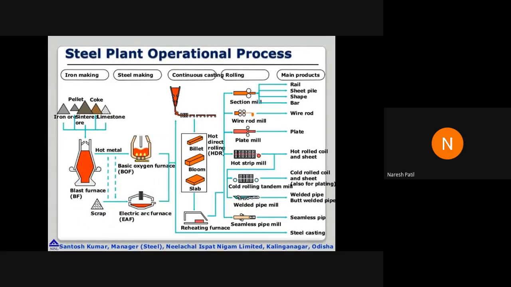Here you see what is happening: the raw material will be melted, then it will be passed through the furnace, then you will get billets, blooms and slabs. After that, this is very important, the pressing is done by using these rollers. The section will be passed through this, and as output you will get rail, sheet, shape, bars, anything. And even if you want wire, plates, whatever is required, that will be manufactured by the industry.